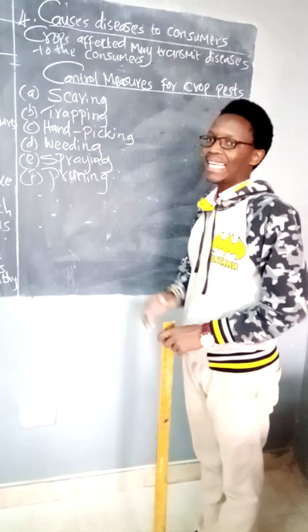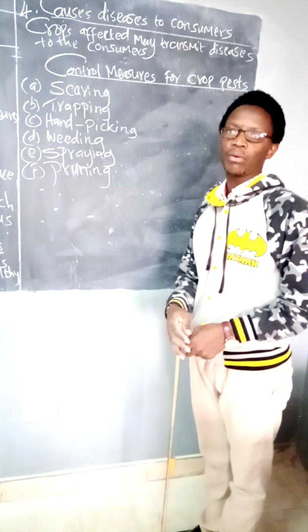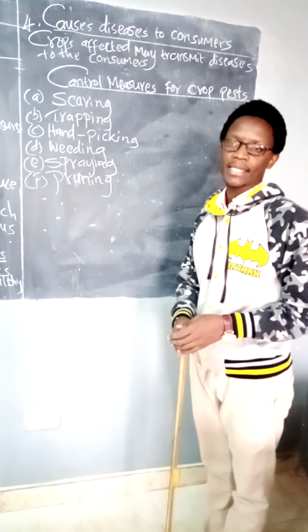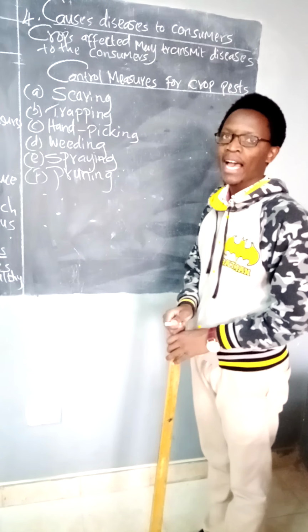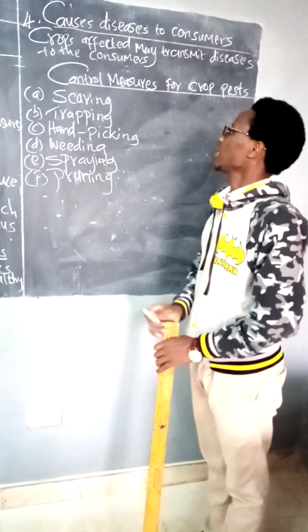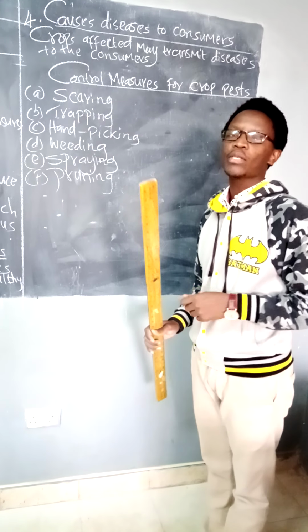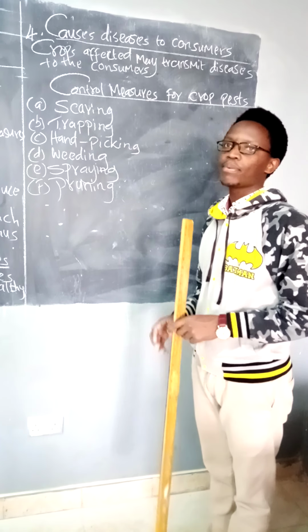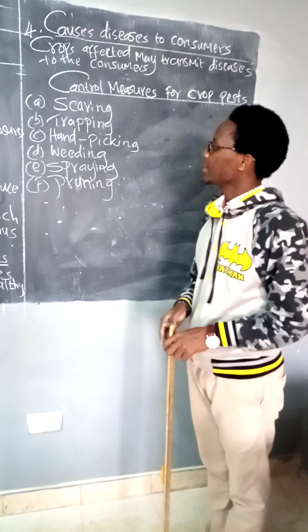When you talk of scaring, you may plant a scarecrow. I don't know whether you know what a scarecrow is. You may plant a scarecrow on your shamba to scare these pests. The other one is trapping. You may use some traps to trap pests such as rats and mice.